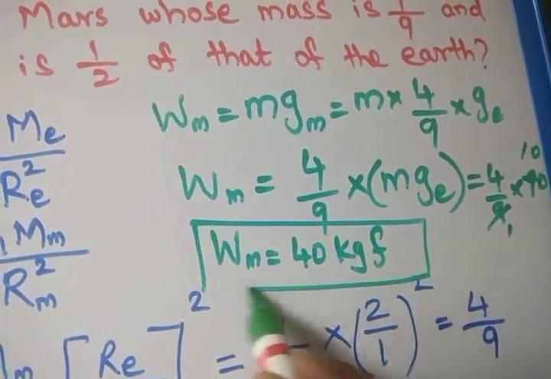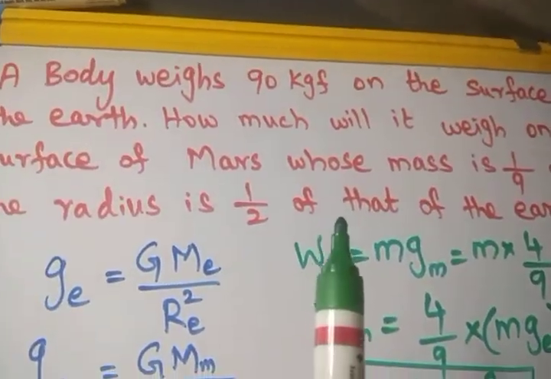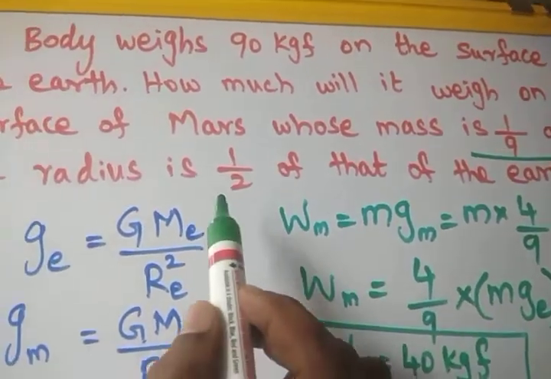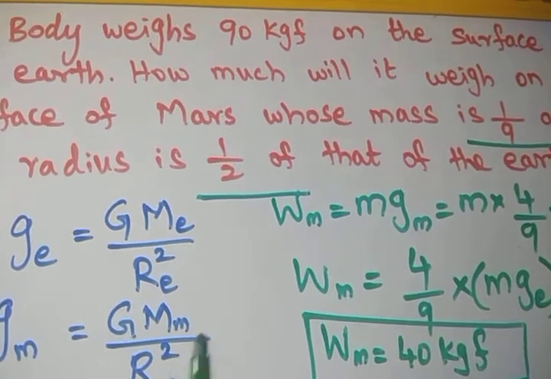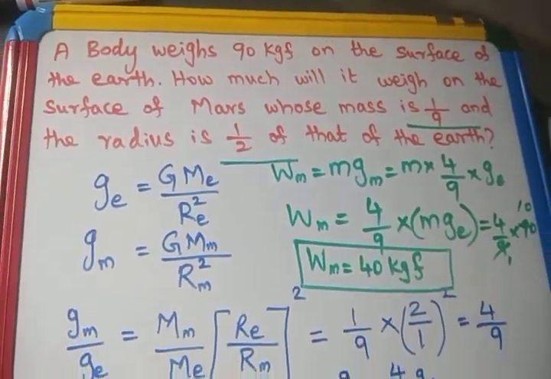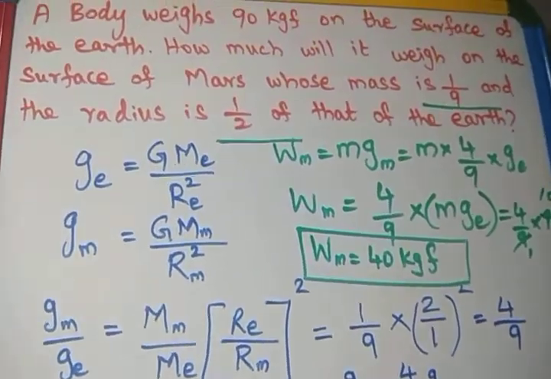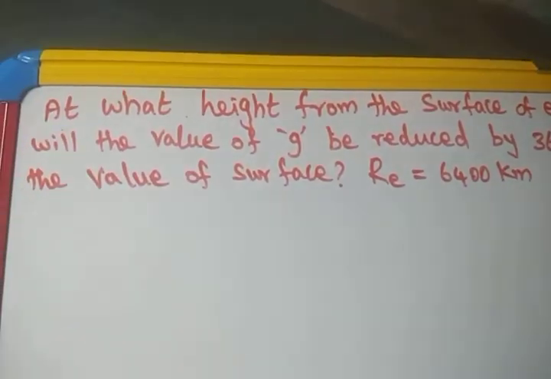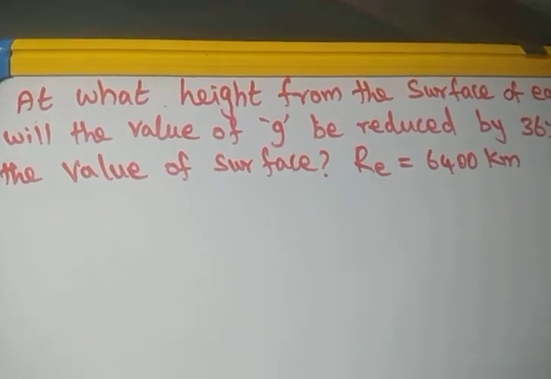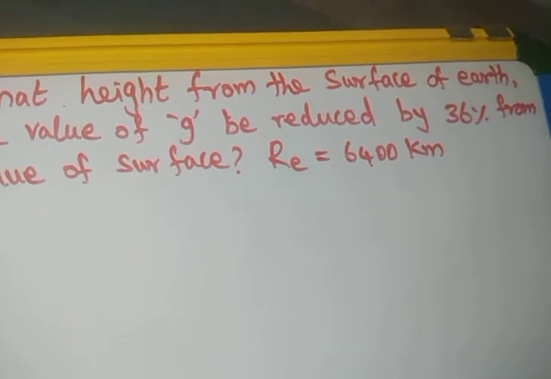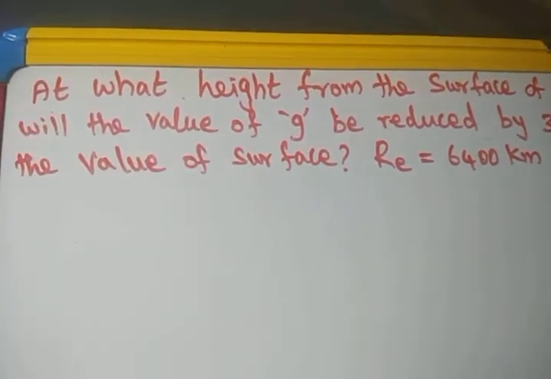So very simple, students. Read the question carefully. What we have to take in that 1 by 9 times and 1 by 2 times, you have to understand clearly. Okay. So this is a question. Copy it in your classwork note. At what height from the surface of the earth will the value of the acceleration due to gravity g be reduced by 36% from the value on the surface?